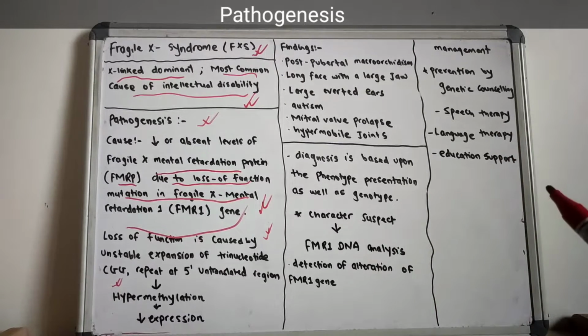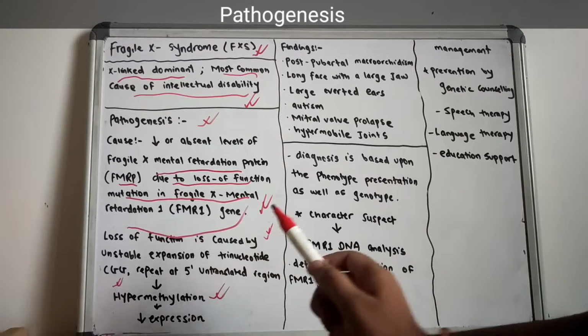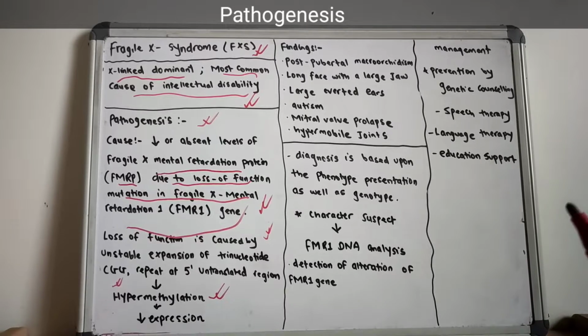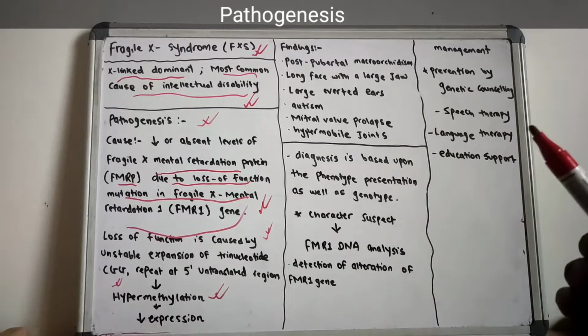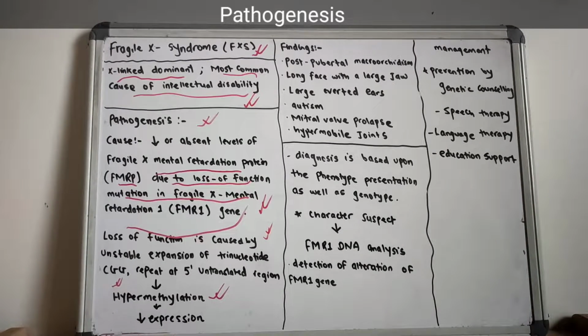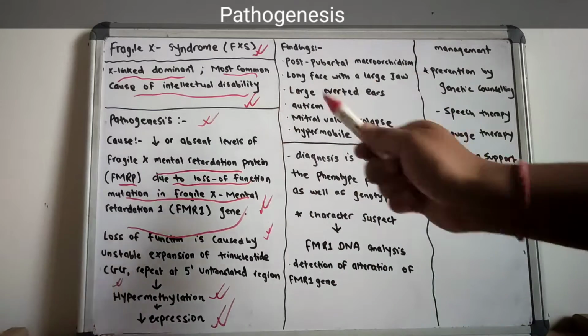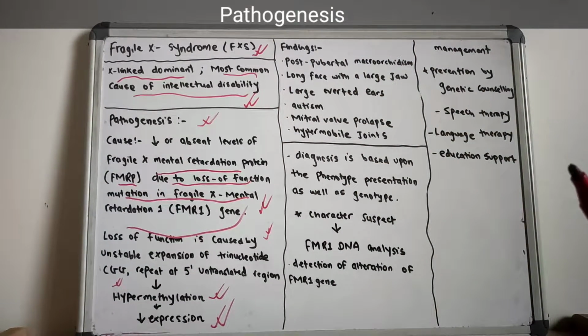After there is unstable expansion of the trinucleotide sequence, there will be hypermethylation of the gene. If you have seen my previous lecture, if there is methylation of the DNA or the gene, the DNA will be silenced, and no transcription occurs from that DNA. So there will be decreased or no expression of that gene, and by that, Fragile X syndrome occurs.